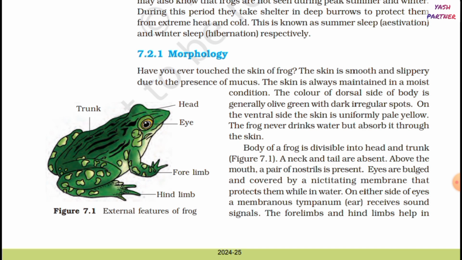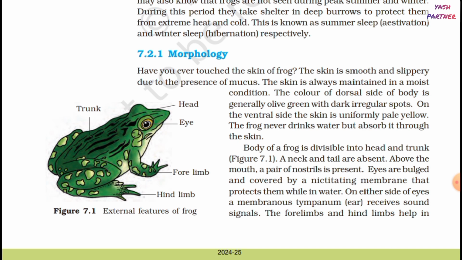Body of a frog is divisible into head and trunk, figure 7.1. A neck and tail are absent. Above the mouth, a pair of nostrils is present. Eyes are bulged and covered by a nictitating membrane that protects them while in water. On either side of eyes, a membranous tympanum, ear, receives sound signals.